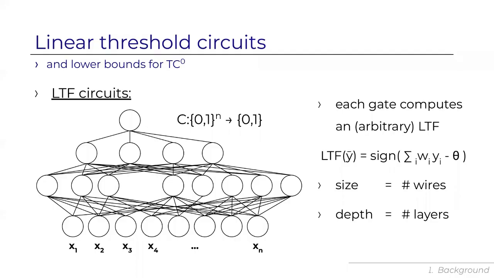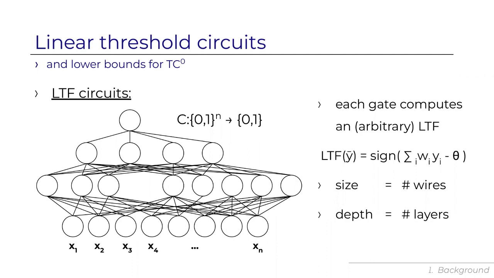I want to define linear threshold circuits, or in short, LTF circuits. These are circuits computing Boolean functions, so here is a function from {0,1}^n to {0,1}. They're directed acyclic graphs. At the bottom, we have the inputs, x1 up to xn. Above the inputs, there are layers. Each layer has gates. Each gate can compute an arbitrary linear threshold function. So the gate takes a weighted sum of the gates below it, checks whether or not it exceeds some predetermined threshold, and says yes or no accordingly. The computation propagates to the top. The top gate computes another linear threshold function of the gates below it, says yes or no, and that's the output. This is how the circuit computes a Boolean function.